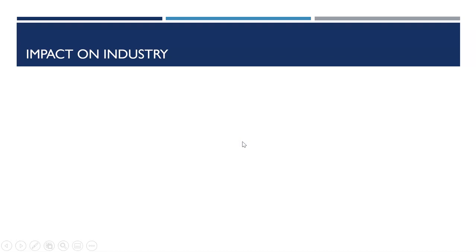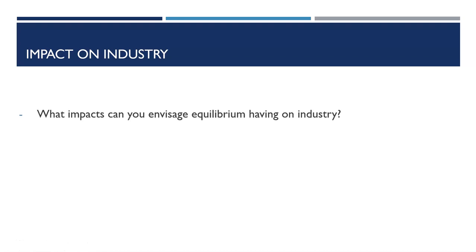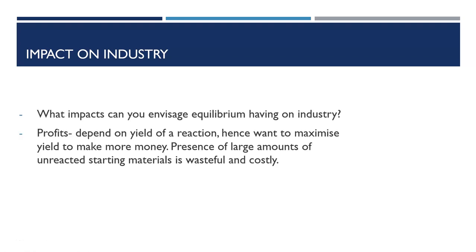So we need to consider the impact that this would have on industry. And essentially, it comes down to our yield. Remembering that our percentage yield is the amount of product that we get divided by the amount of product that we expected due to the stoichiometry of the equation, turned into a percentage. So we want to maximize the yield.